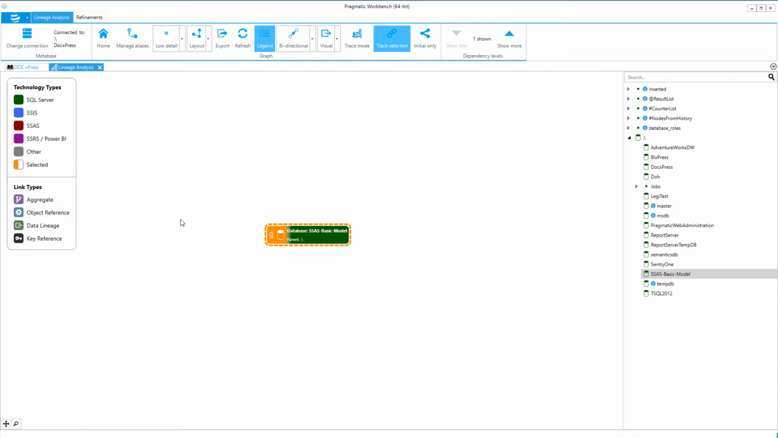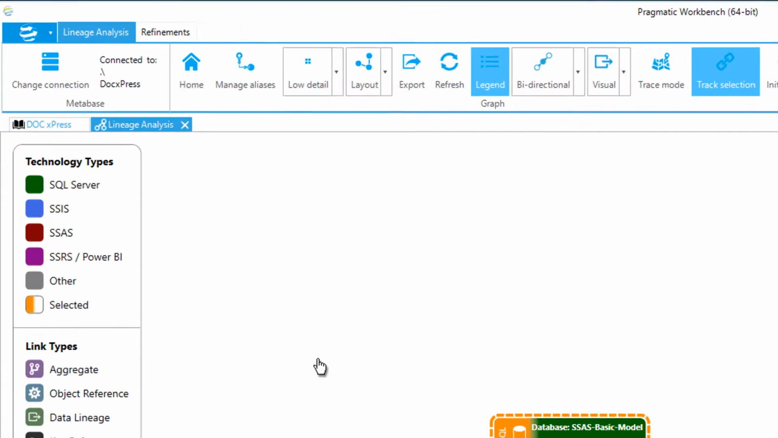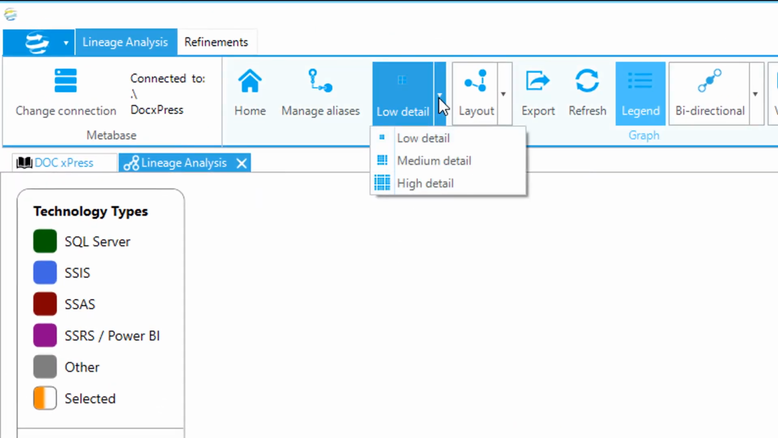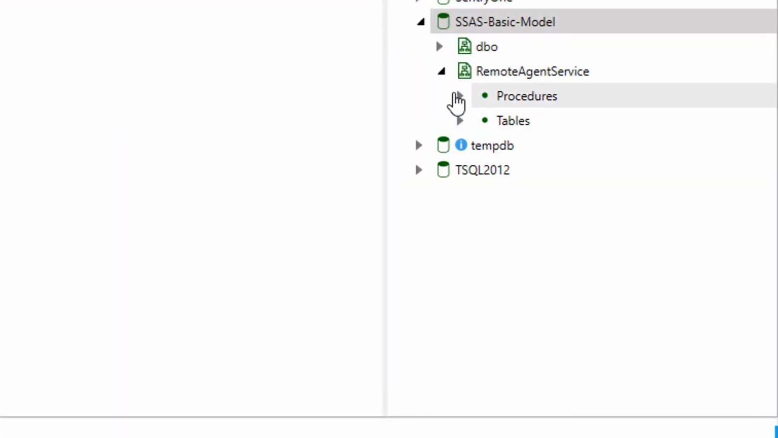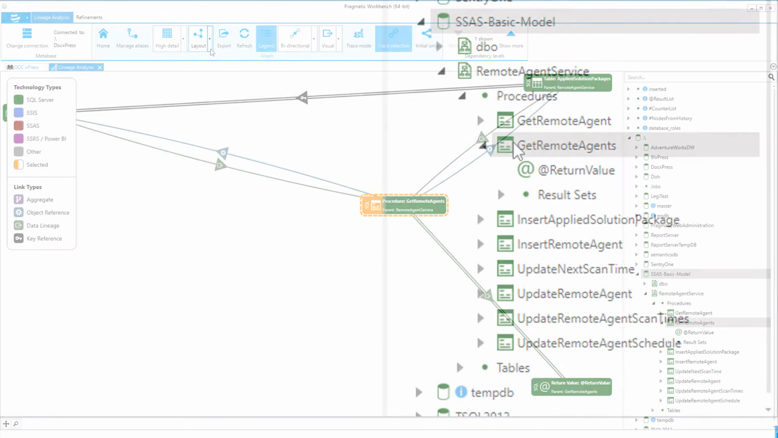The first option is to select the level of detail with which you would like to view the lineage. This can be done by clicking the Low Detail option in the ribbon. This is the default view, and selecting the detail level you desire. Changing this allows you to dig in further on the objects within the Object Explorer.